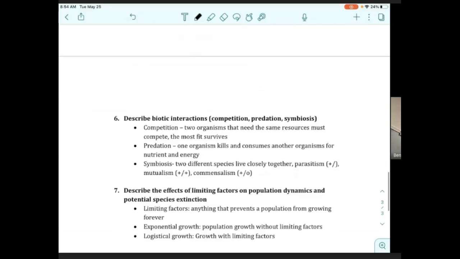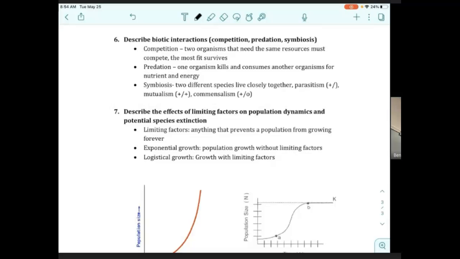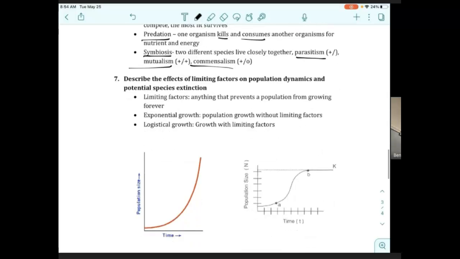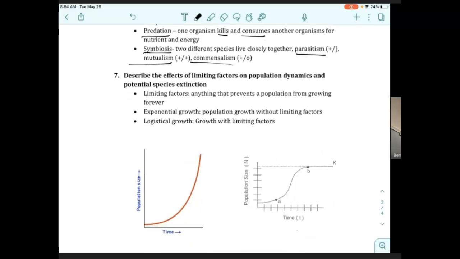Okay, number 6, describe biotic interactions. What are things that organisms can do to each other? They can compete for the same resources. They can predate, which means that they can kill and consume other organisms, right? And they can also have symbiotic relationships. And we talked about 3: parasitism, mutualism, and commensalism. Remember, in all of those relationships, one organism benefits and the other is either harmed, helped, or not affected.